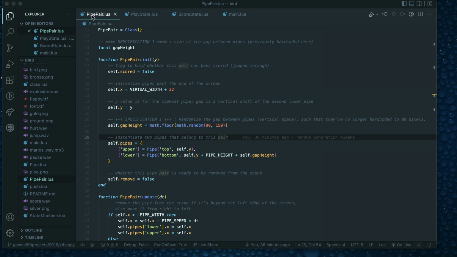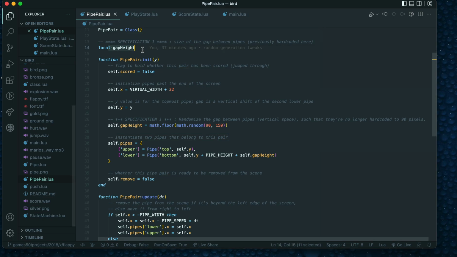So with these, starting with PipePair, we're going to start with specification 1. It was hard-coded here, but we are now just declaring it, coming down inside of the init function to start with a math random gap size 90 to 150 to be a little more generous, and math floor to make it a little more visible. I've also set the vertical jump height for the bird to 4 instead of 5, so that it's a little easier to control.